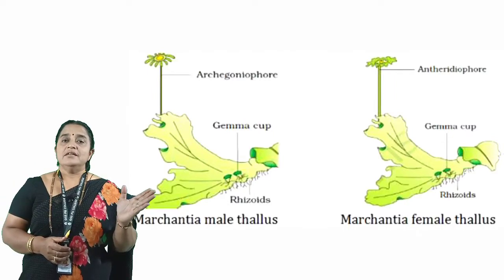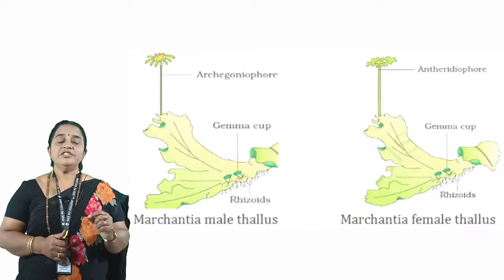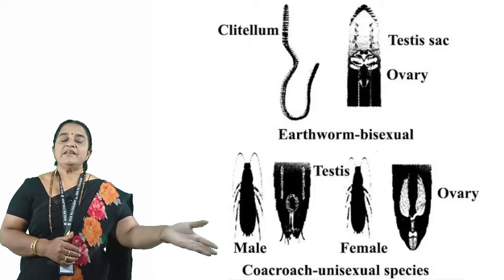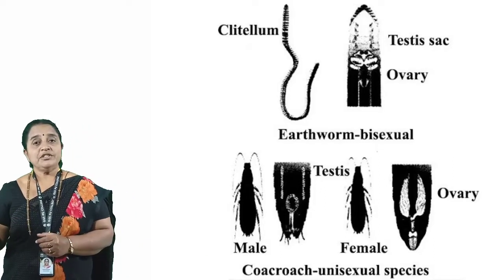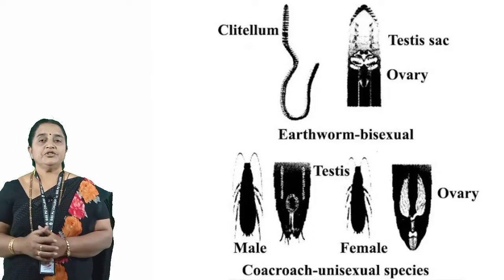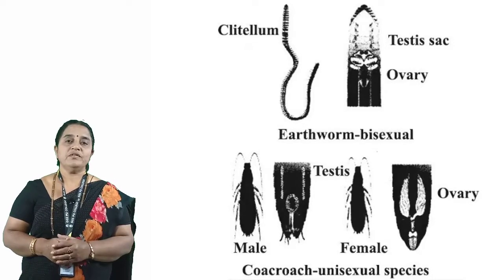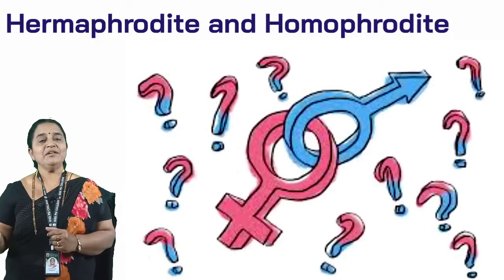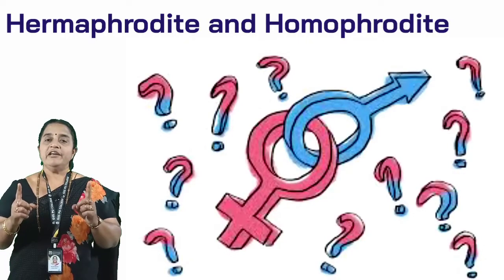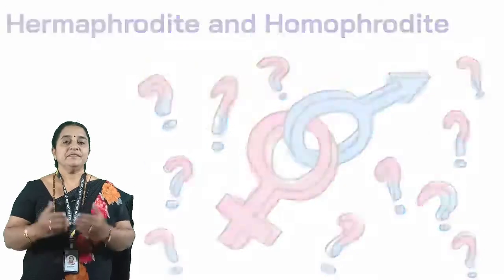In general, scientifically, there are two more terms. The term monoecious means sexes are united, so it represents bisexuality, and dioecious means sexes are separated to represent unisexuality. In terms of animals, there are two special words used: hermaphrodites for bisexual animals and unisexual for separate-sexed animals. Thus, each and every word to specify sexuality in organisms you have to remember.